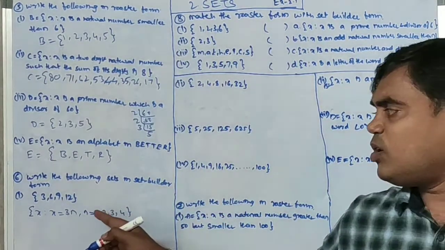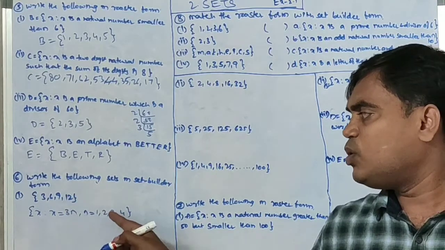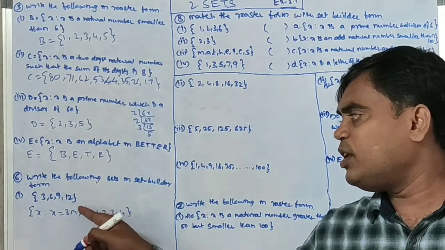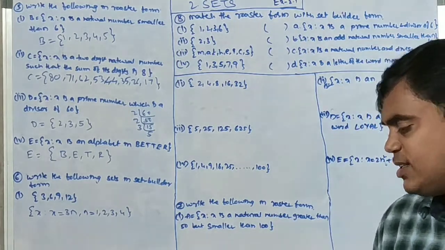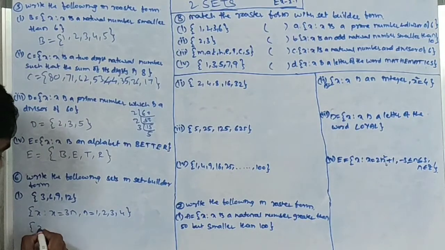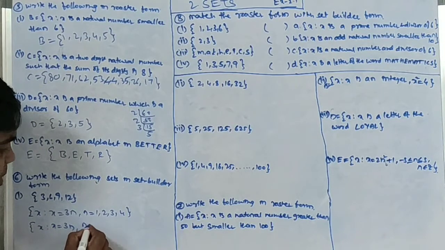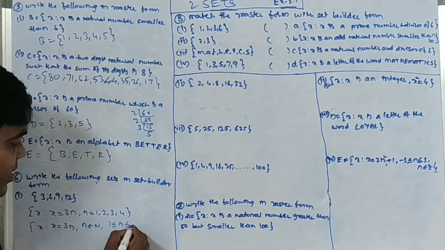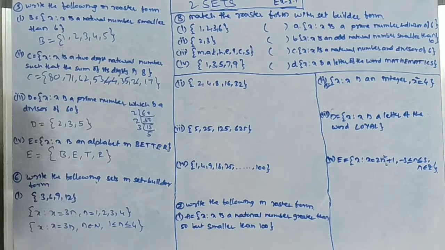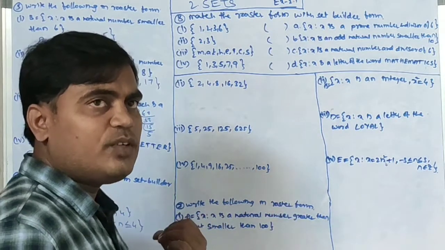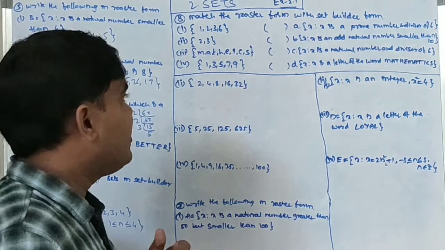If we substitute n equals 1, 3 into 1 is 3, 3 into 2 is 6, 3 into 3 is 9, 3 into 4 is 12. Or else, x such that x equals 3n, n belongs to N, 1 less than or equal to n less than or equal to 4, which means we are taking 1, 2, 3, 4. If we substitute in this n, we will get the results.